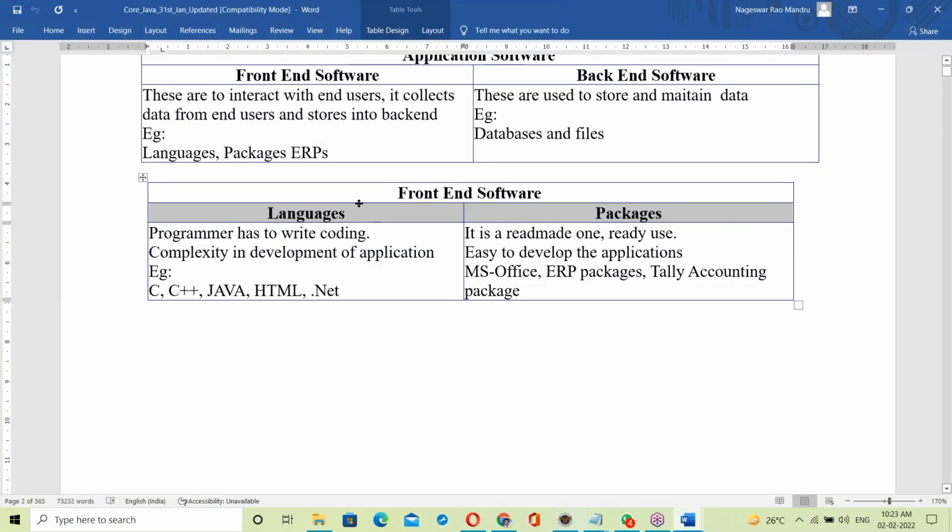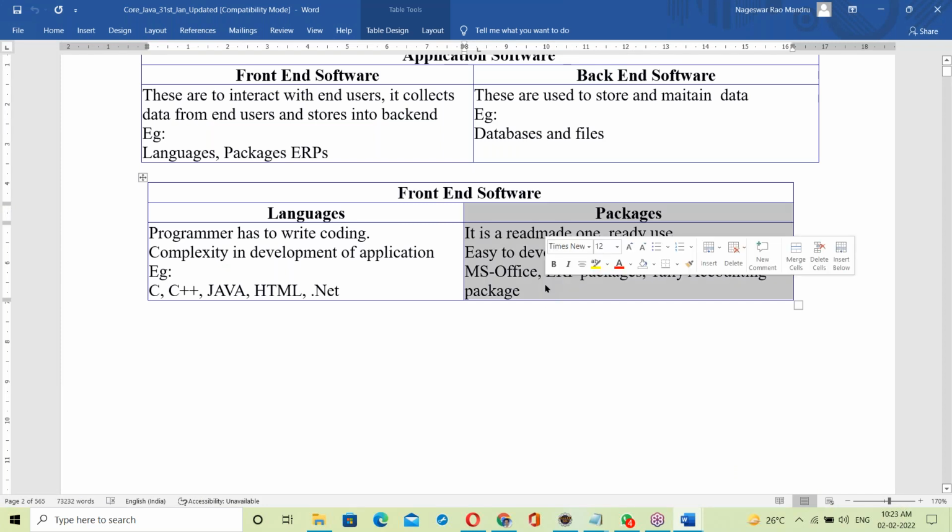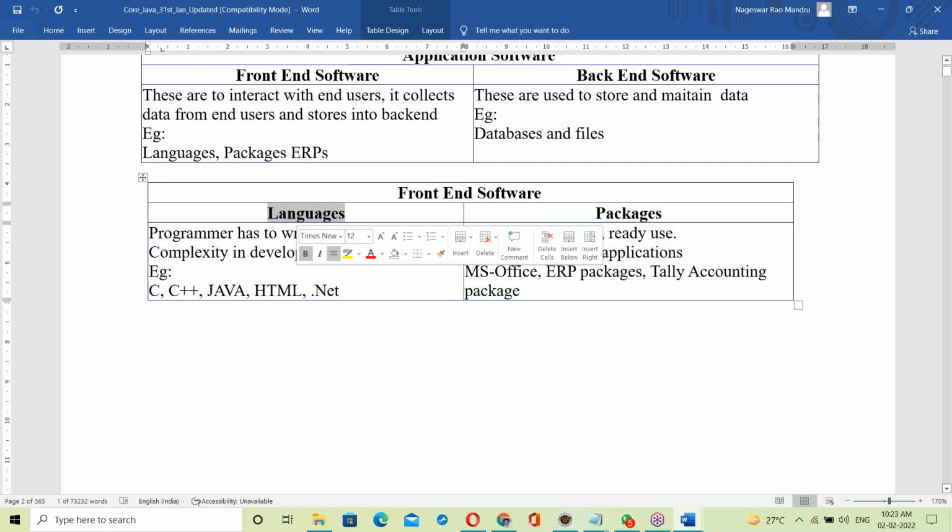There are some languages and packages. A package is a ready-made one, like the MS Office package. ERP packages like Tally ERP and SAP are also packages. They are ready to use, no coding necessary. When it comes to a language, we should write some coding; the programmer has to write the code. Java is a language.